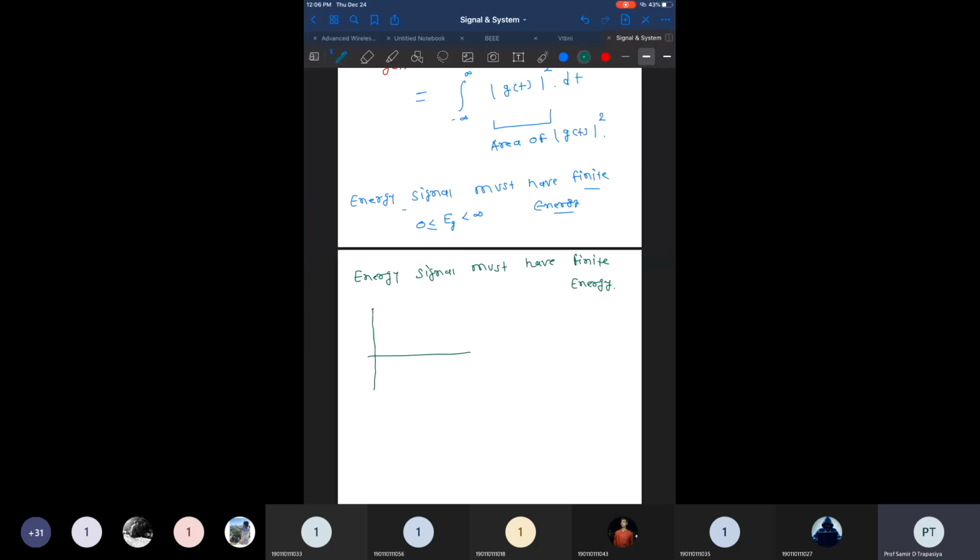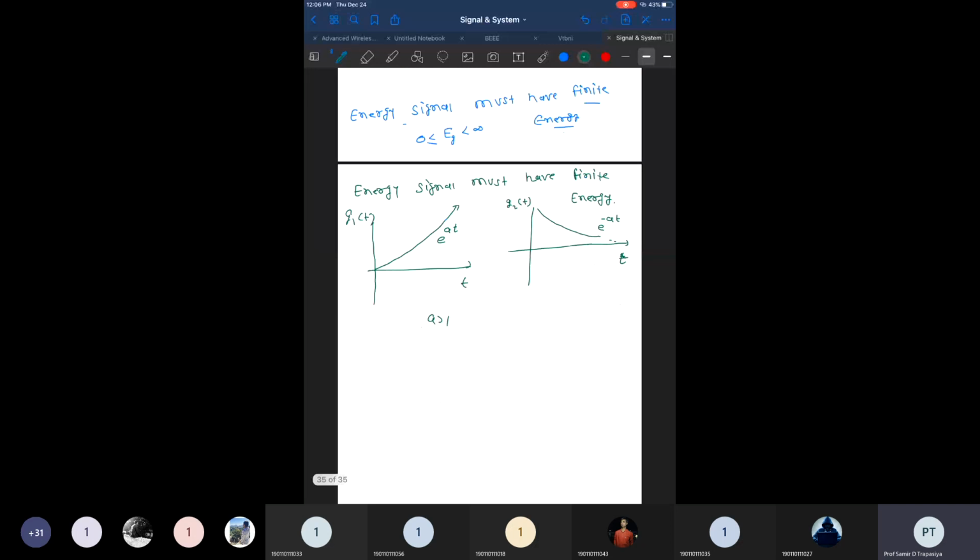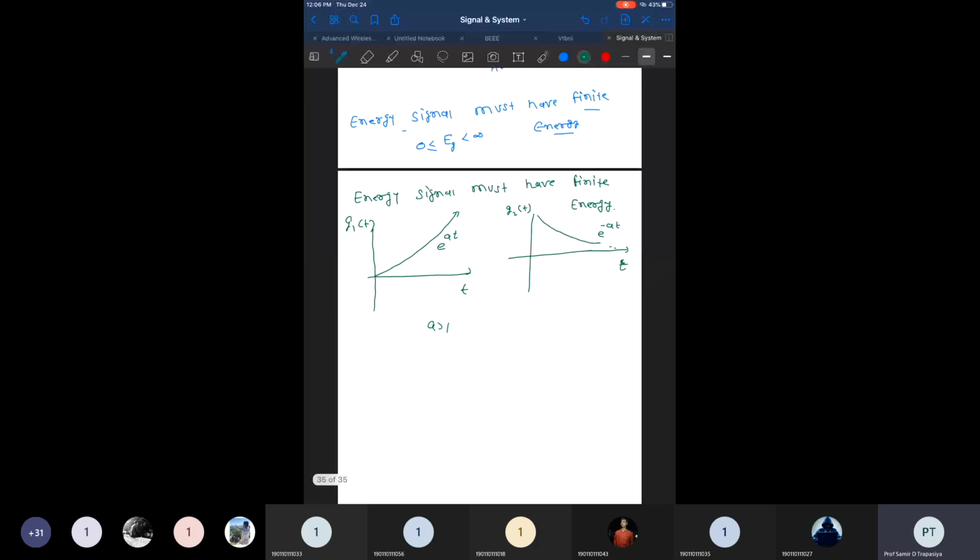So what is important over here? I will draw two signals. This is my signal g1 of t, right? And I draw another signal, which is exponentially increasing, where a is positive and greater than 1. And here I draw another signal, e raised to minus at, approaching 0 as t approaches infinity. I will tell you which one has finite energy. Obviously this one has infinite energy, because as t approaches infinity, the signal approaches infinity, so you cannot say it has finite energy.